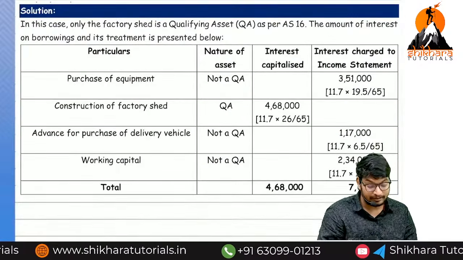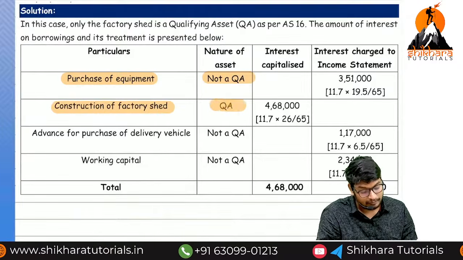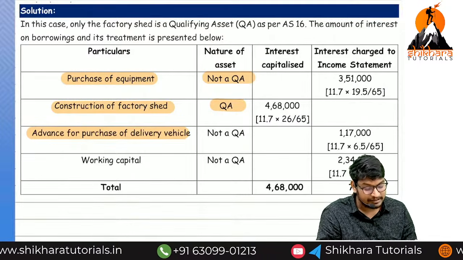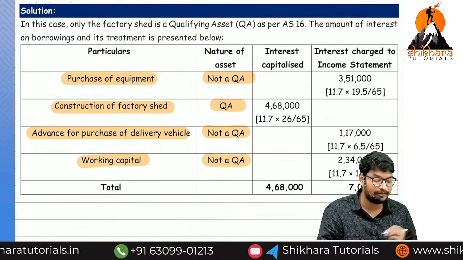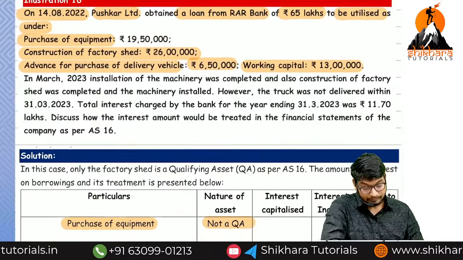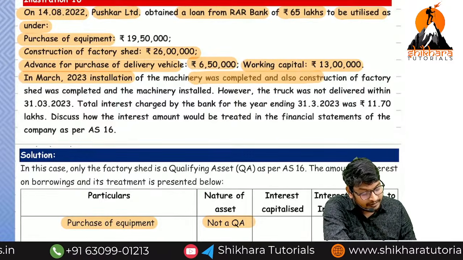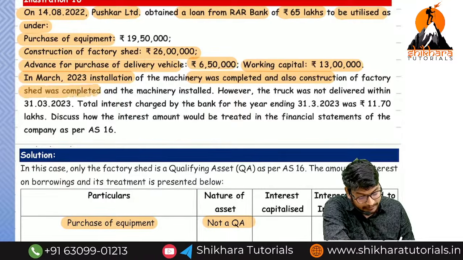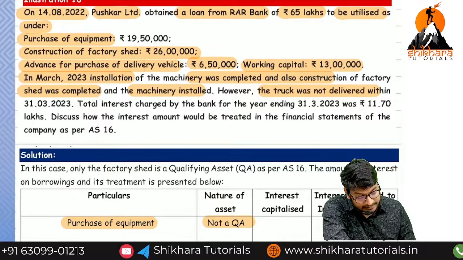So see here: purchase of equipment, not a qualifying asset. Construction of factory shed, qualifying asset. Advance taken for purchase of a delivery van, not a qualifying asset. Working capital, not a qualifying asset. In March 2025, the installation of machinery was completed, and the construction of the factory shed was completed. However, the truck was not delivered within 31st March.